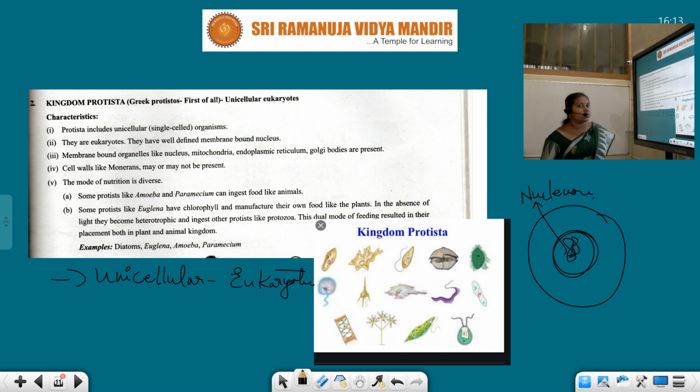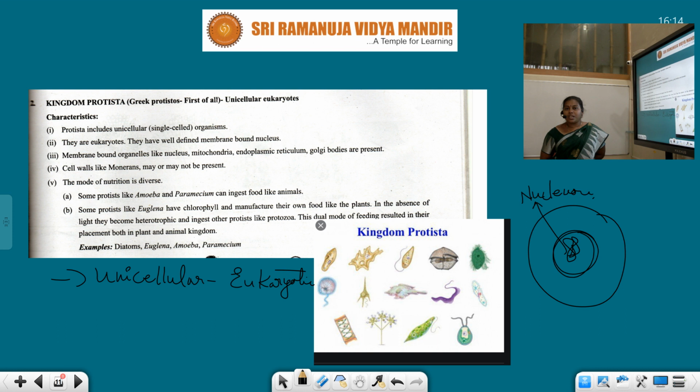So like animals, they are going to ingest the food. But another exception is there, Euglena. Very important, students, it is the exception. Euglena generally will come under the Protista. But students, Euglena is having the chlorophyll pigment.